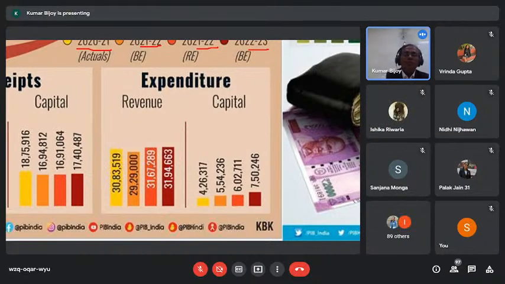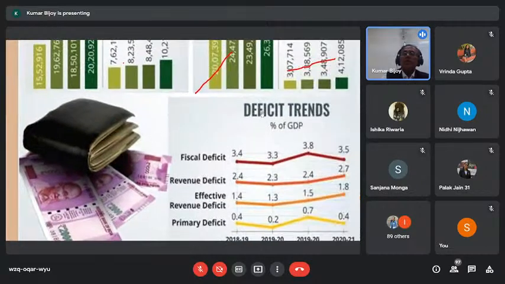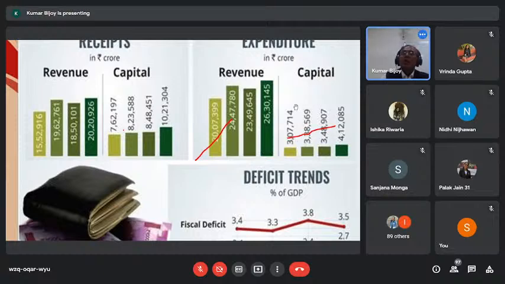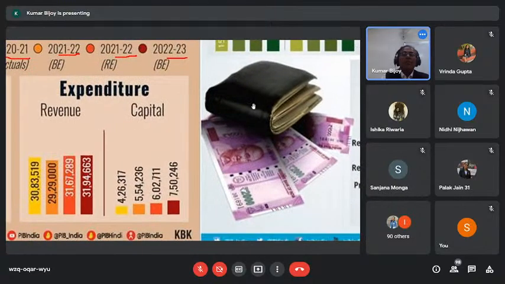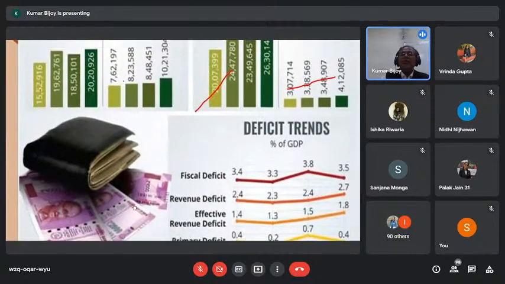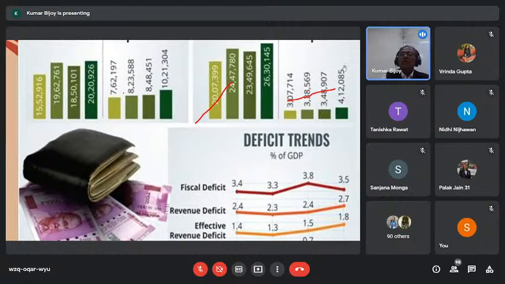So now we will view how capital expenditure has been working. If you look into capital expenditure, it started from 3 lakh crore to 3 lakh 38 crore. So this 3 lakh 7,000 crore moved to 3 lakh 38 crore, 3 lakh 48,000 crore, 4 lakh 12,000 crore. And this 4 lakh 12,000 crore, which is 2021, has been actual 4 lakh 26,000 crore. This is the capital expenditure. I am repeatedly saying 4 lakh 12,000 crore.